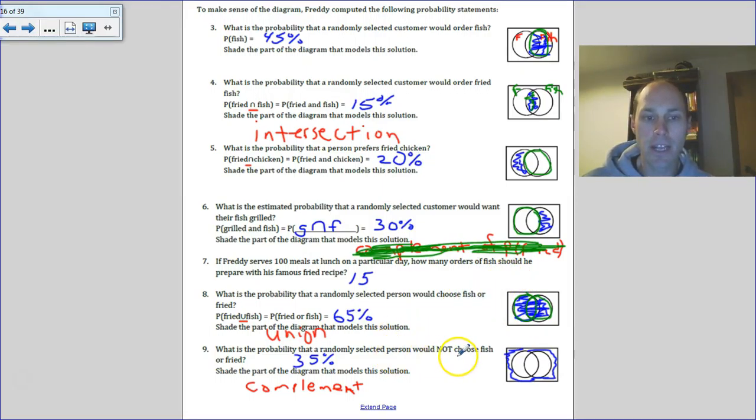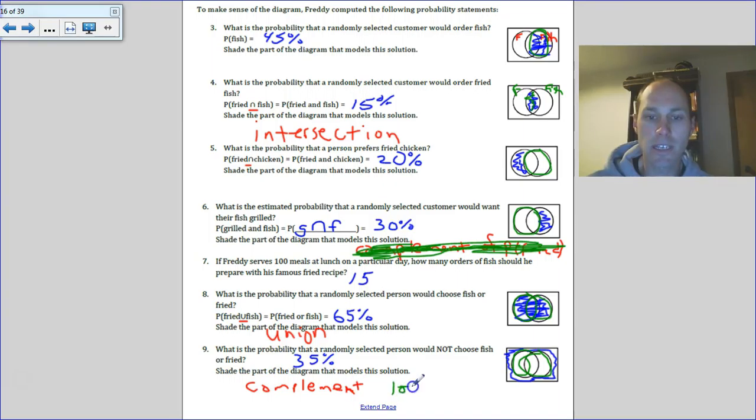And then probably they did not choose fish or fried. Not fish, not fried is everything outside of there. So that'd be the complement, which I was talking about before. I think I'm saying it right this time. So the complement is 1 minus, because everything adds up to 100%.